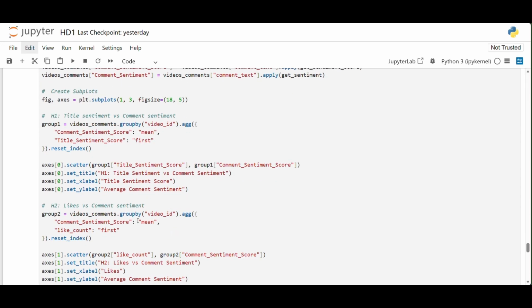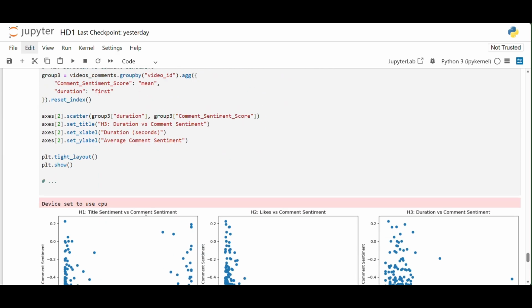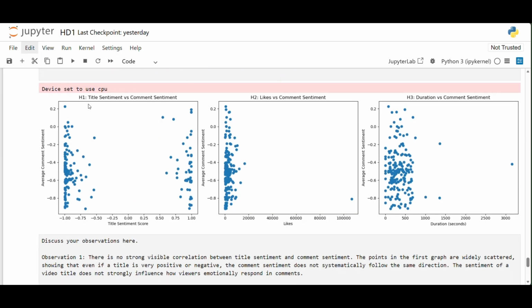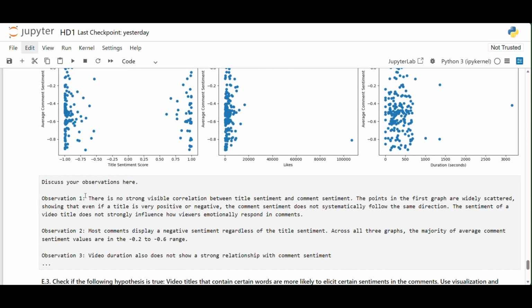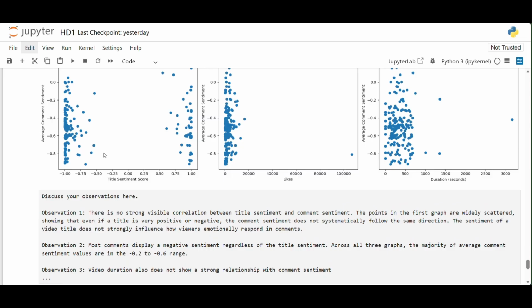This is the result I got. So the first plot is title sentiment versus comment sentiment. Here we can see that there is no strong visible correlation between title sentiment and comment sentiment. The points in the first graph are widely scattered, showing that even if a title is very positive, still the comments do not systematically follow the same direction. The sentiment of a video title does not strongly influence how viewers emotionally respond in comments.